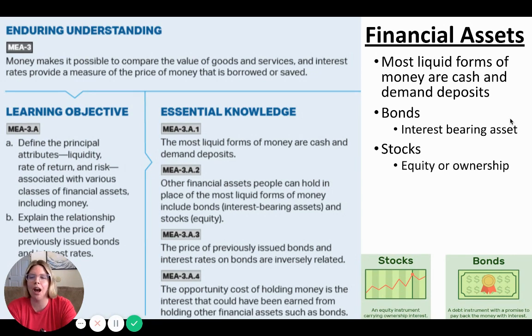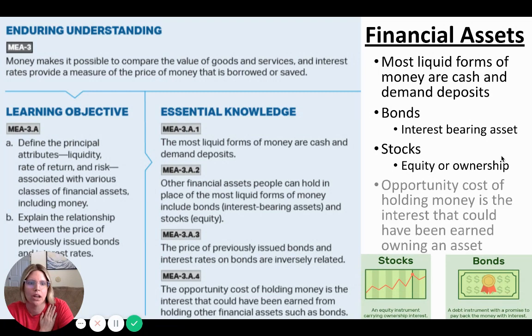Stocks are different though. Stocks are equity or ownership. When you own a bond, that's just a loan that you're giving to a country or a company. But a stock is when you have ownership or equity in the company, basically. When you buy a share of stock, you're buying a piece of that company, a small fraction of that company, basically.